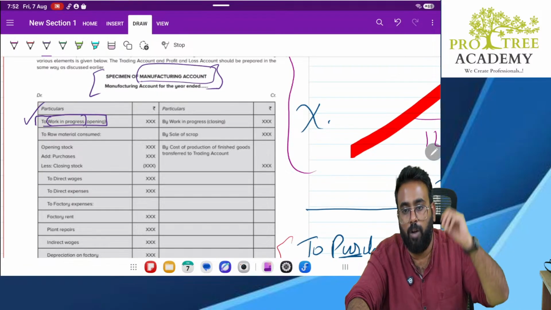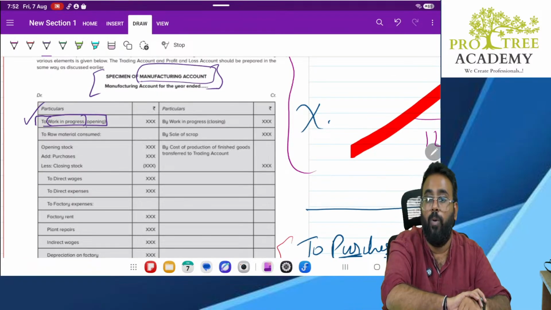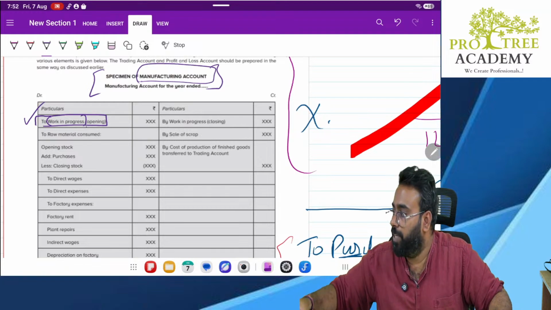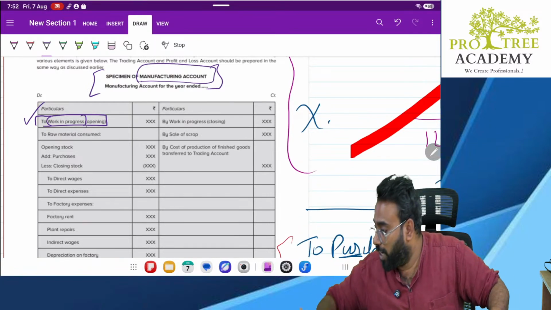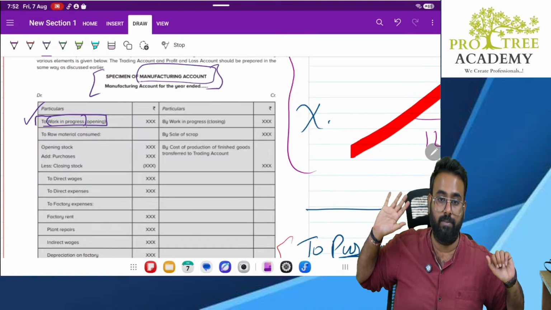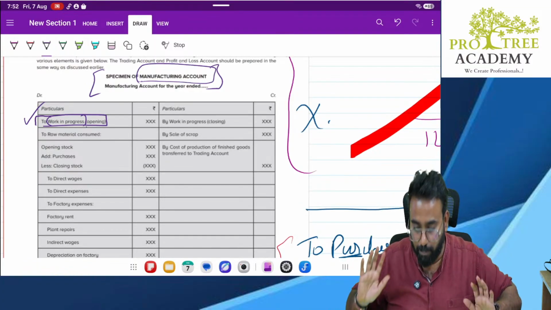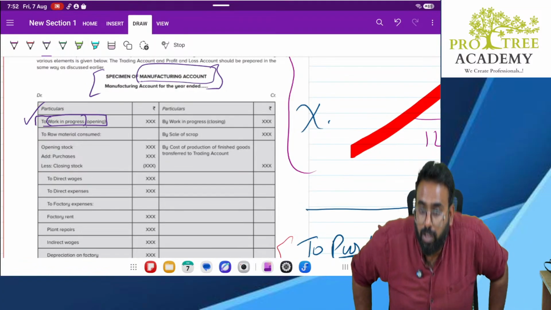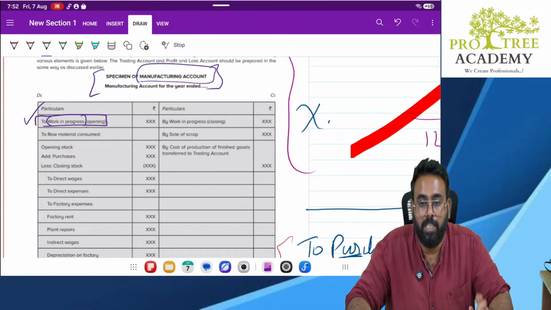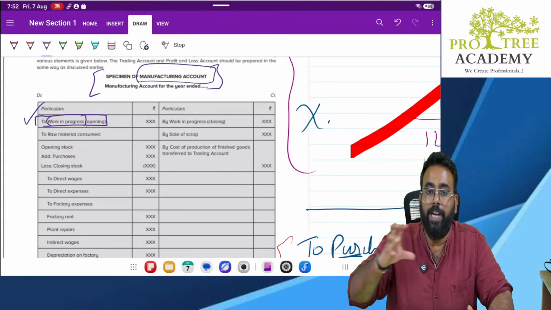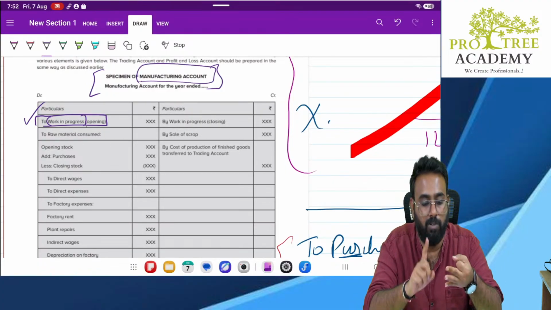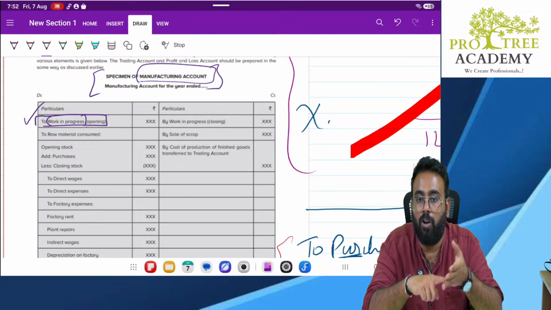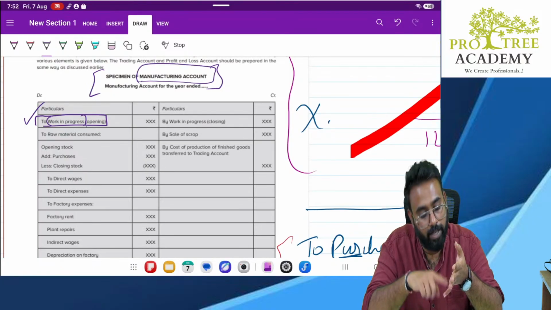Sir, can we call it as raw material? It is not a raw material also. Why? Raw material means what, sir? Raw material means what we purchase from the vendors and we have not done any changes to that. Say for example, best example I will tell you. You have a sweet shop. What shop? Sweet shop. Okay. Raw materials for you in a sweet shop is what? Your sugar, your besan, your atta. Yes, these are raw materials. Okay. Yes, sir. These are raw materials.